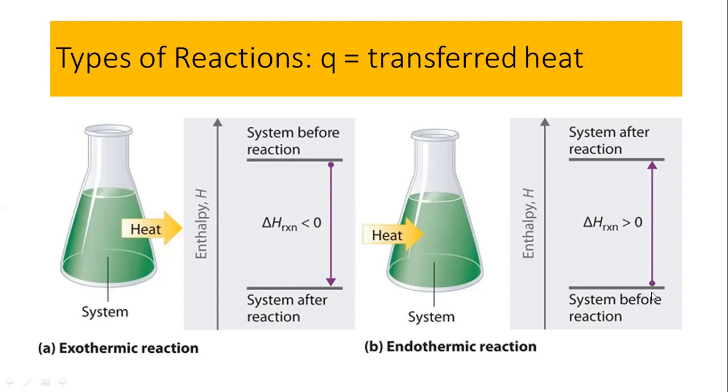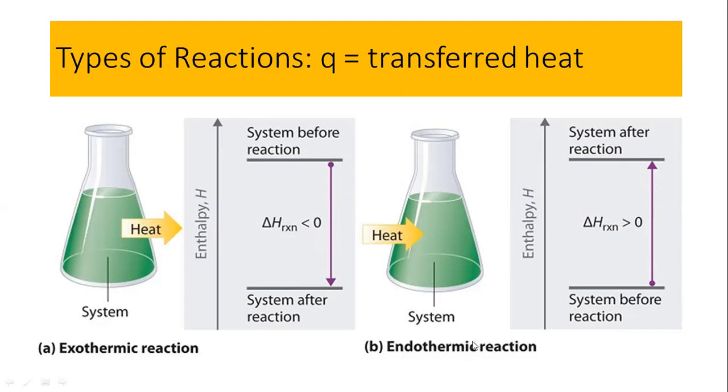The difference between these two H values is delta H, and the sign must be greater than 0, that means a positive value.